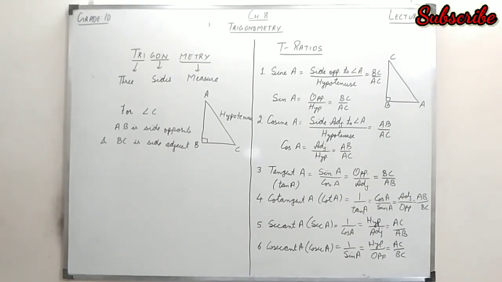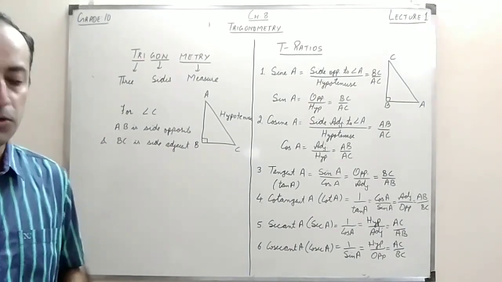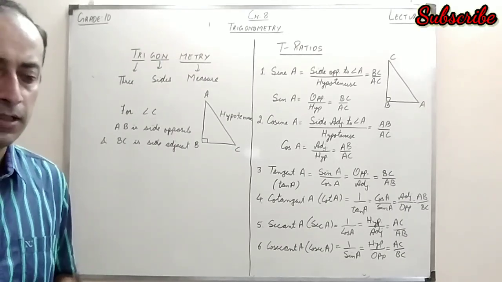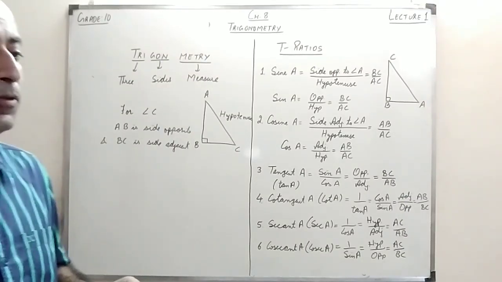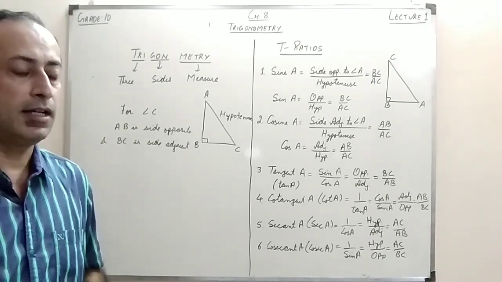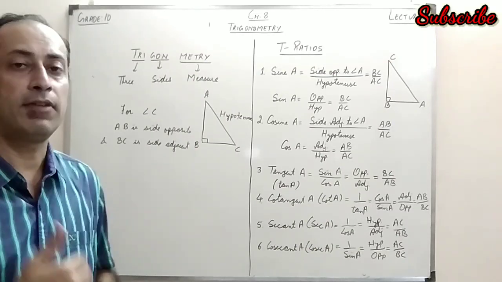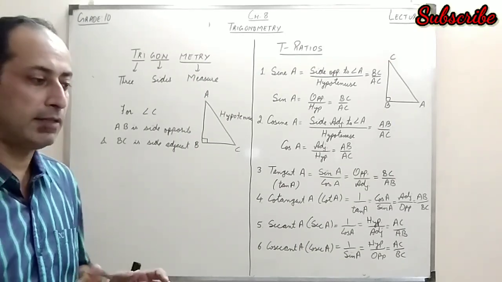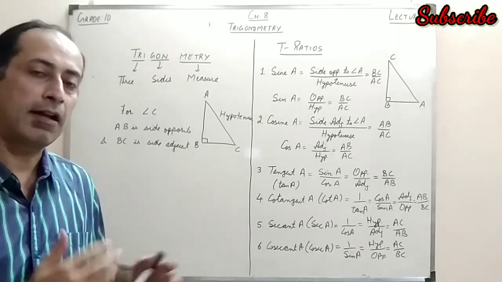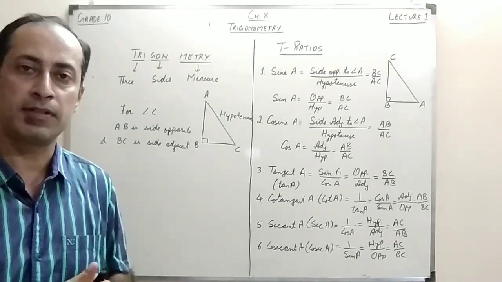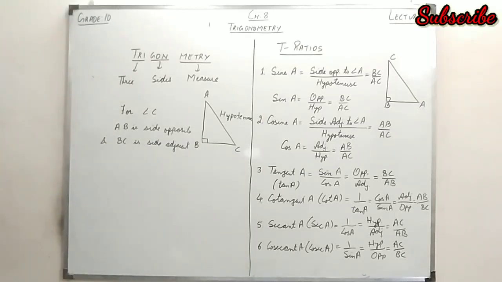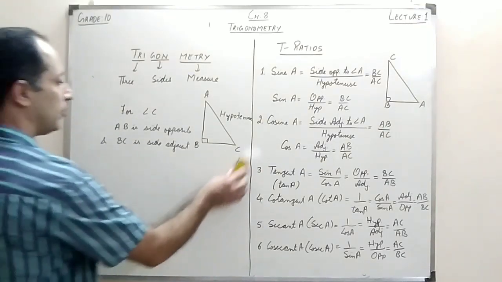Now the question is how and where we are going to use these T ratios. So in the initial stage, that is the beginning in your grade 10 class, we'll understand how we can find the different sides. If one of the ratios is given, how we can find the other ratios of the triangle. If the sides of a right angle triangle are given, how we can find the values of different T ratios. Let's try some of the questions from the book itself.